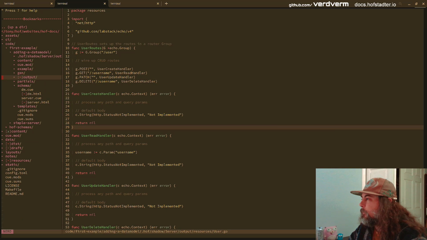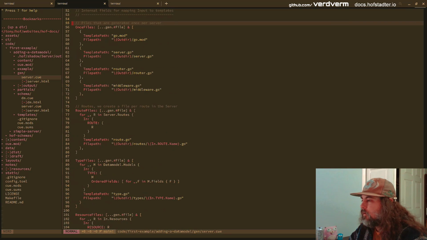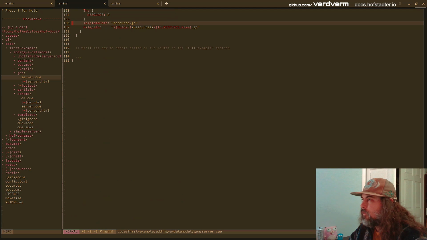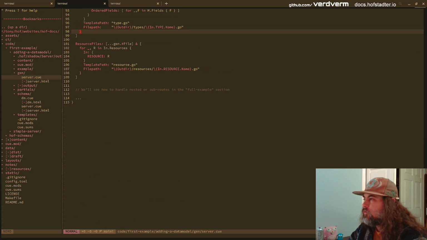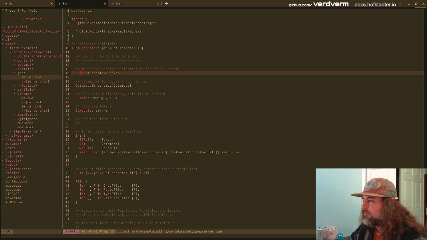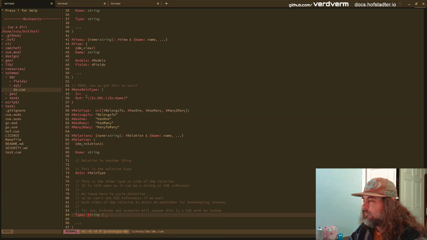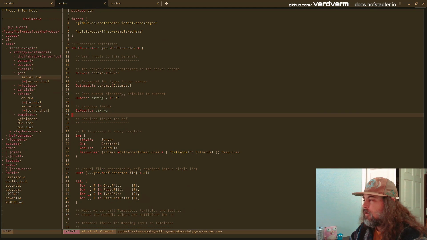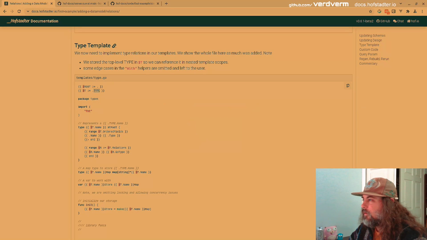Let's see. If we look here, that right there, where's type coming from? Where is type coming from? Type.